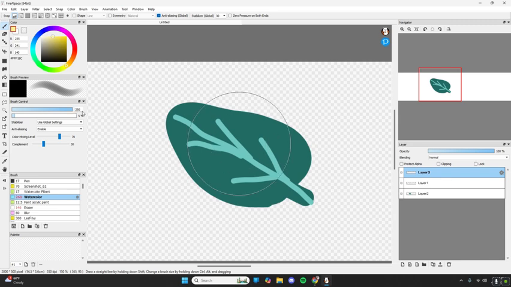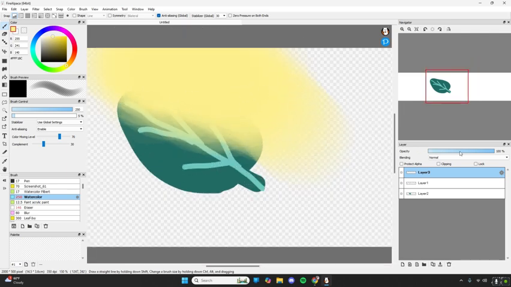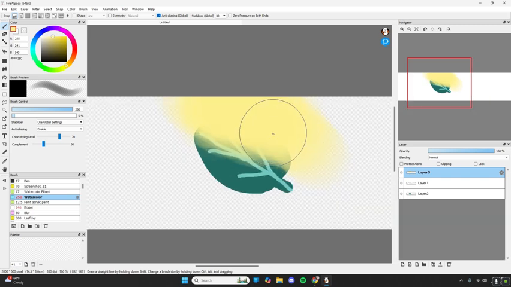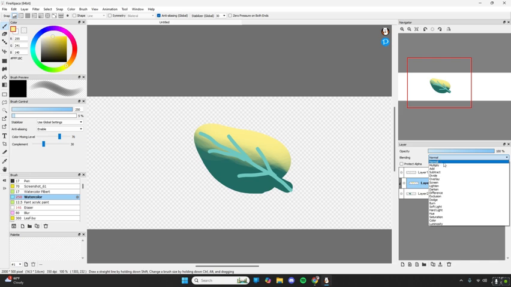So let's say that we want to add some light to our leaf. So let's say we want to add like this cool, soft light. And if we want to make this align with the layer underneath, you do clipping, which attaches it to the layer underneath it. And then from there, you can go to blending mode, which allows you to change the type of layer that it is.